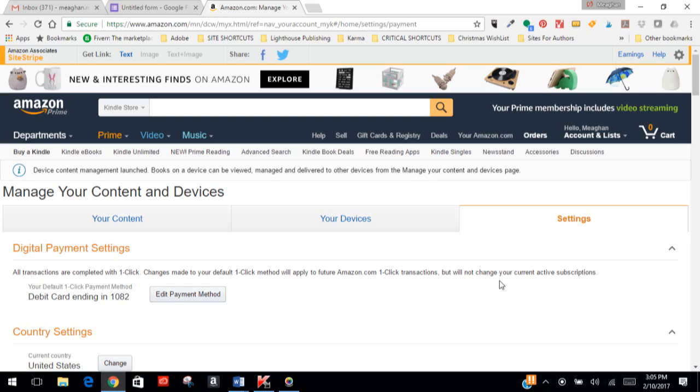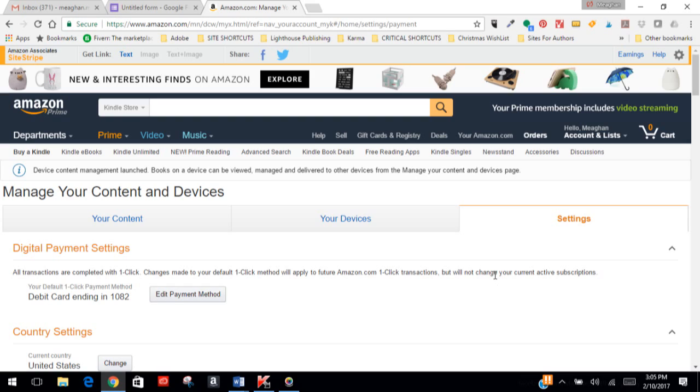In our case, we actually use it to send PDF copies or EPUB versions of titles before they're published on Amazon for beta readers and reviewers and influencers, etc. However, you could also send PDFs from work, etc., that you want to be able to see on your Kindle app at any time. So there's a couple different ways to use this. However, today I'm going to show you how to add a trusted sender and how to find your Kindle email